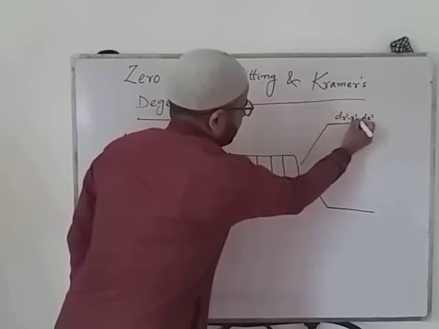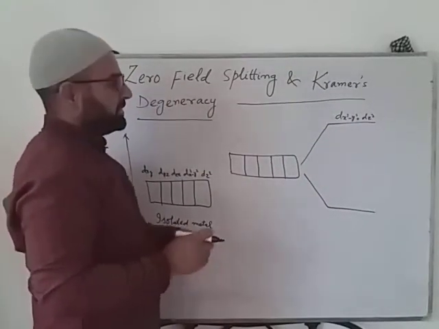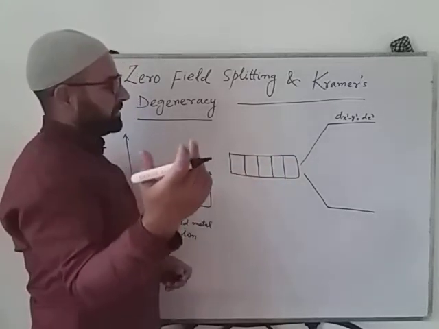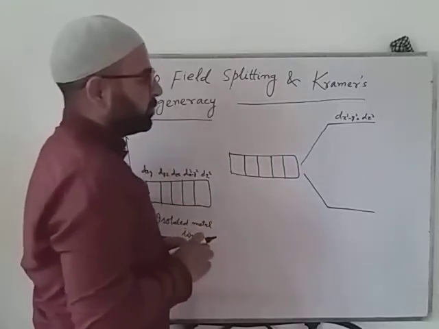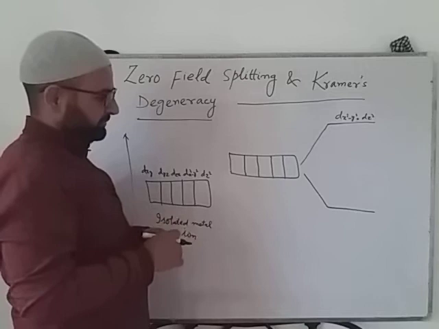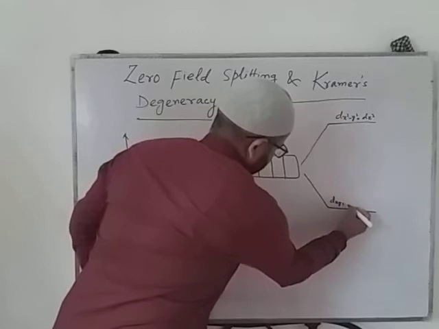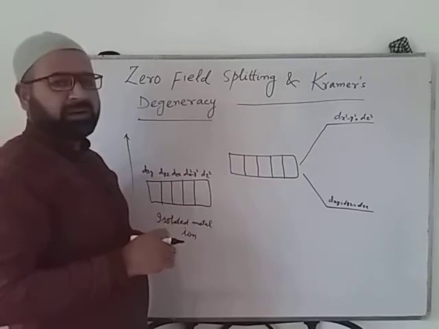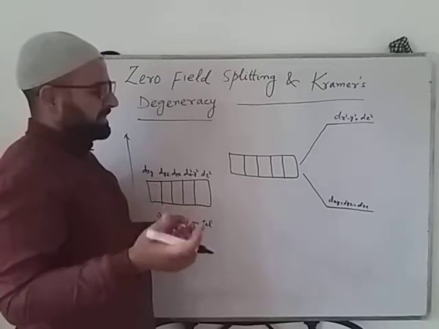They will be degenerate because they are along the x, y and z coordinates. Since in octahedral complexes the ligands approach along these coordinates, these orbitals will experience more interaction. As a result, they will lift in energy. On the other side, the other three orbitals, dxy, dyz and dzx, are in between the coordinate axes, so they will experience less interaction.